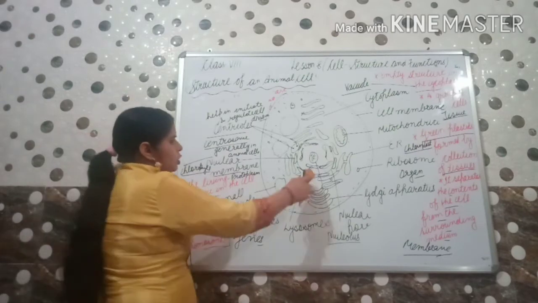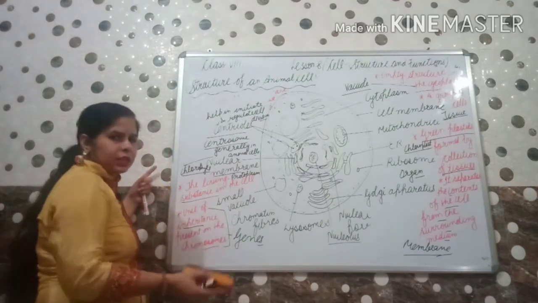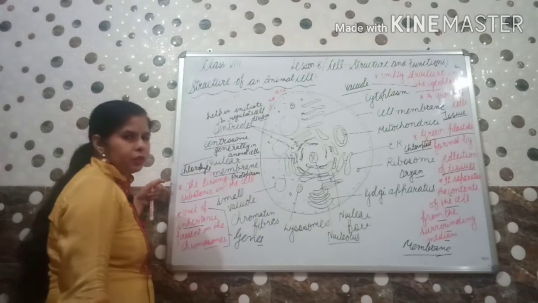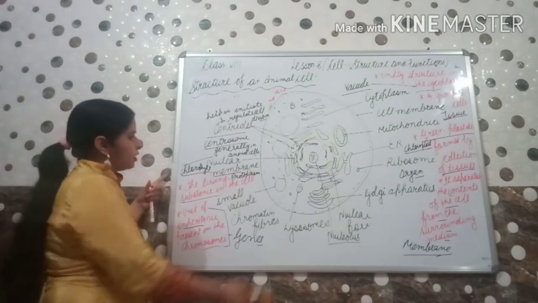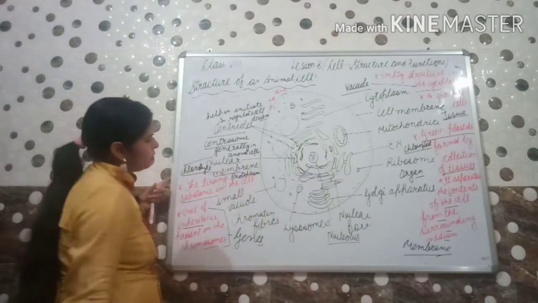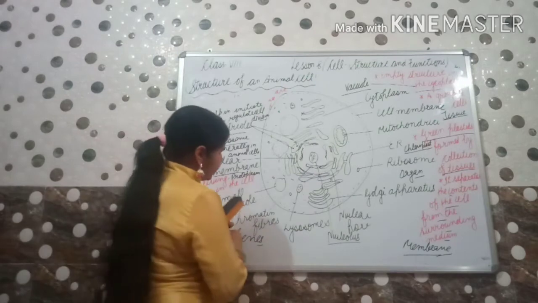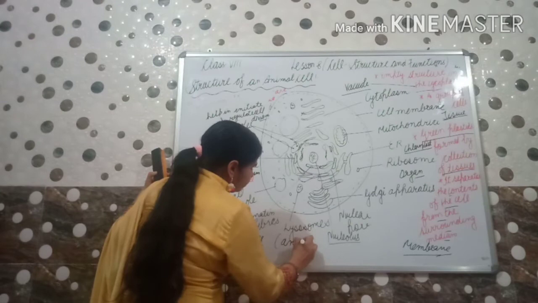Next, these fibers you can see here are the chromatin fibers. When the cell is about to divide, the name is then chromosomes. Okay, chromosomes we can see only when the cell is about to divide. These are the small vacuoles. Lysosomes, we know, are present only in animal cells.